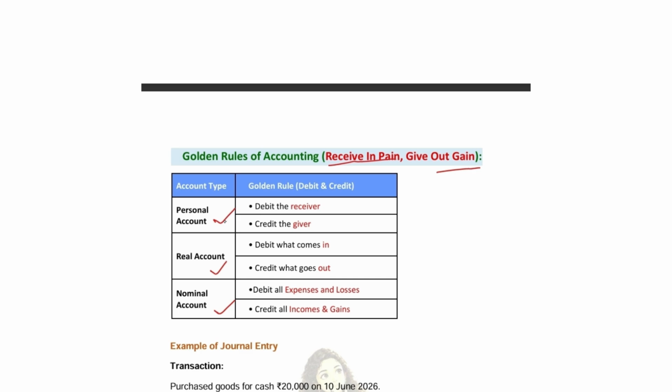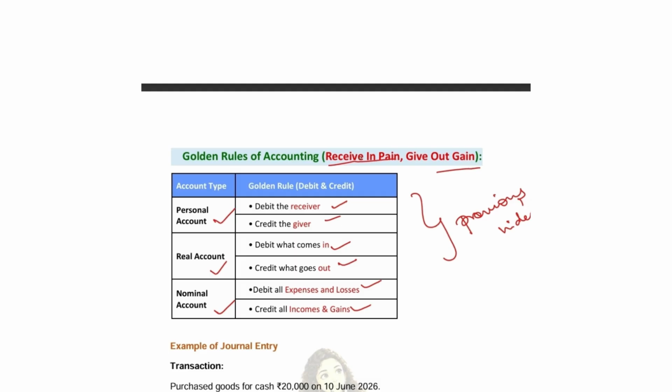When it comes to personal account, debit the receiver, credit the giver. Real account, debit what comes in, credit what goes out. Nominal account, debit all expenses and losses, credit all incomes and gains. For a clear understanding of this, please refer to my previous video. For simple terms, you just memorize as receive in pain, give out gain.